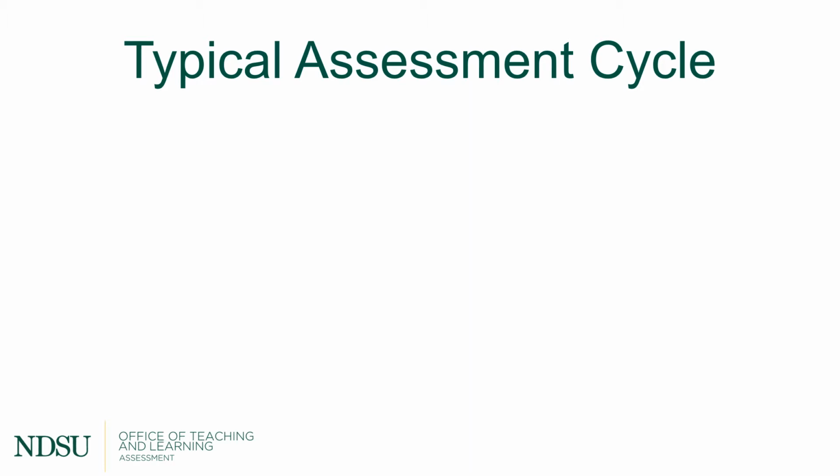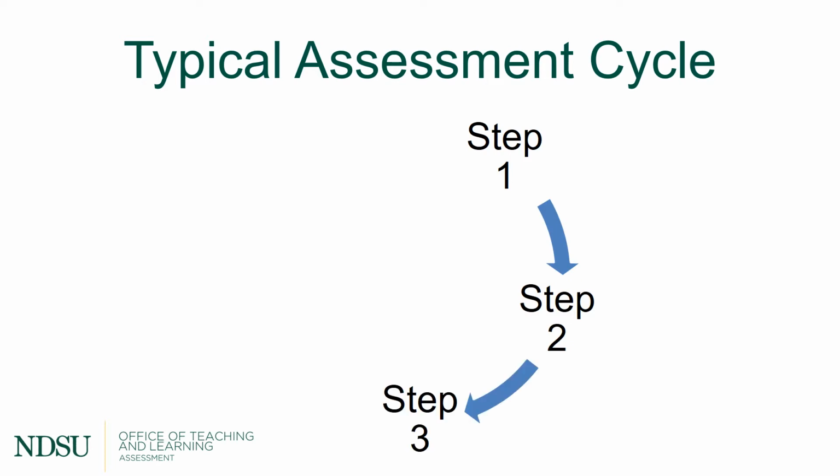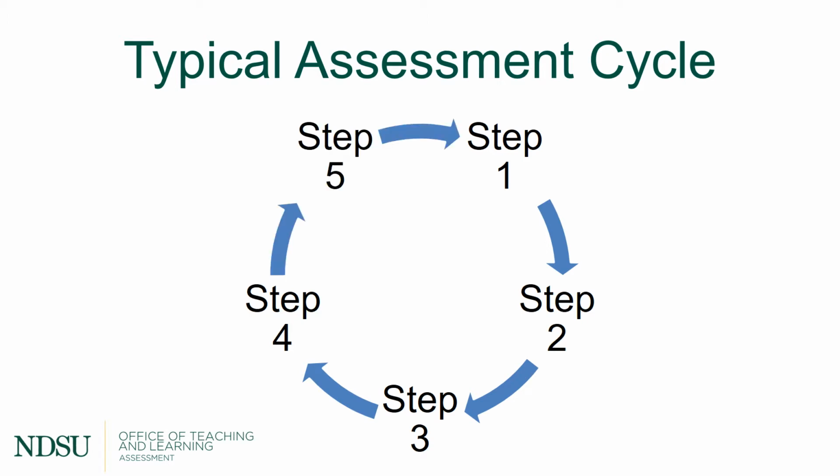Assessment is typically shown as a cyclical process of steps that proceed in order. For instance, start with step 1, then step 2, and so on. The problem with a typical assessment cycle is that you complete a number of steps in the cycle but then end up exactly where you started, right back at step 1. As a flat process, this suggests that assessment is about repeating yourself, about doing the same thing over and over and never getting anywhere new.